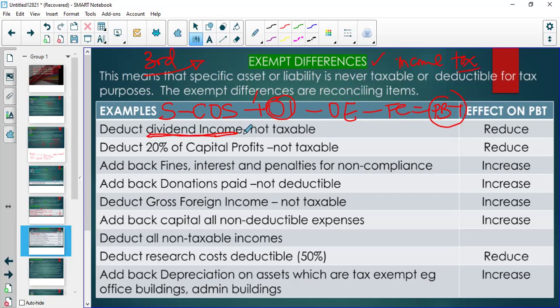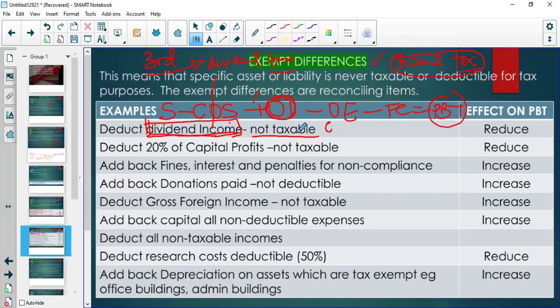So you have included dividend income here under other income, but dividend income falls under dividends tax, not income tax, right? So you came here so that we can calculate income tax, but you are putting in an amount for dividend income. So it's not taxable. So please take it out.